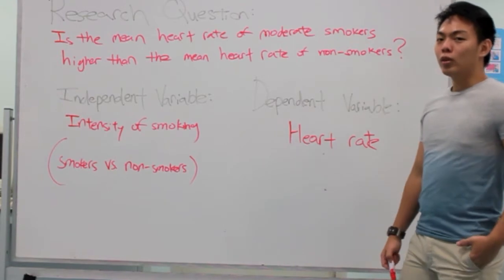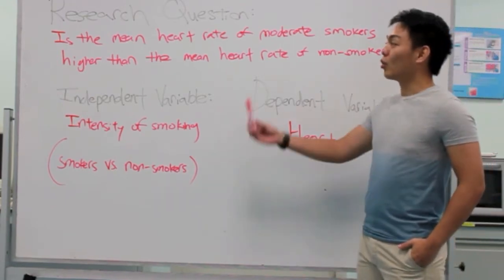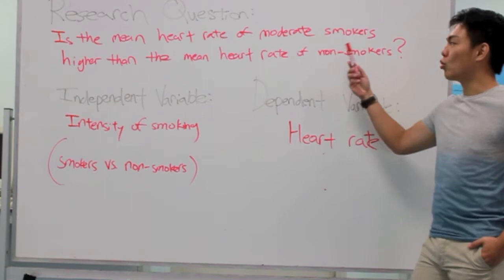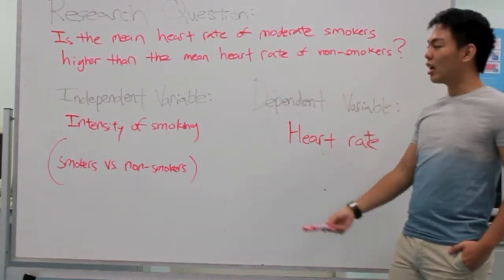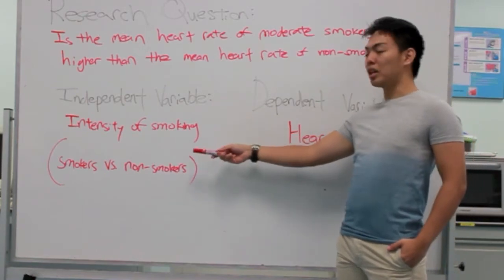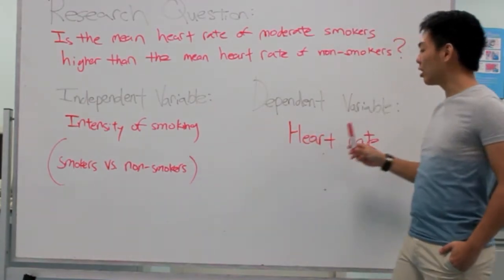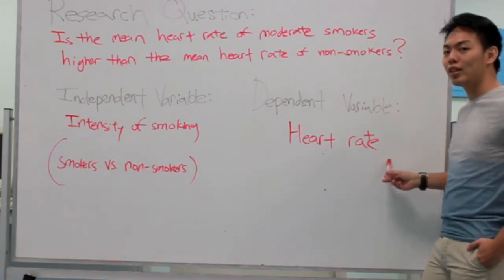Good afternoon. Today, our team's research question is on whether the mean heart rate of moderate smokers is higher than the mean heart rate of non-smokers. In this study, our independent variable will be the intensity of smoking and the dependent variable will be their heart rates.